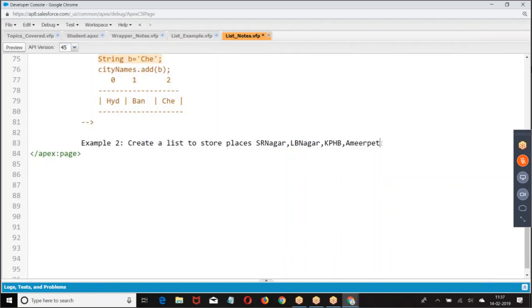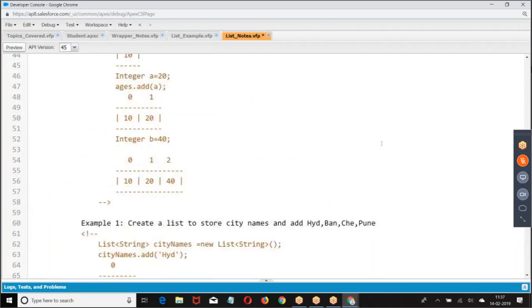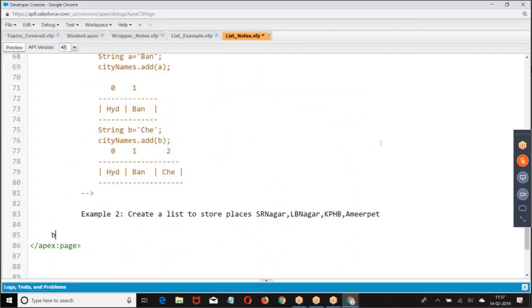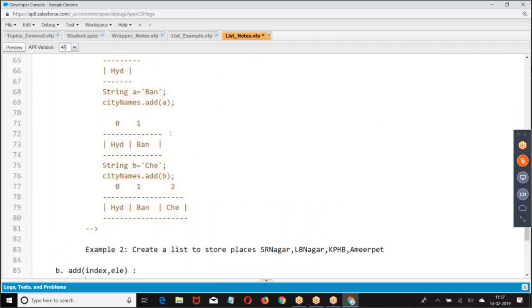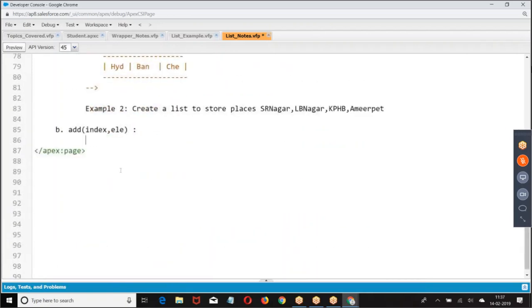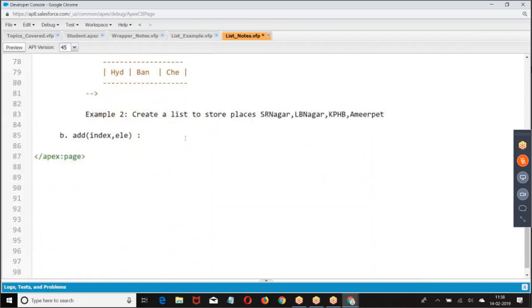Right. Let us go to the next one. Next one we had add index comma element. Now I don't want to add the element at the last position. I want to add the element at a particular position.